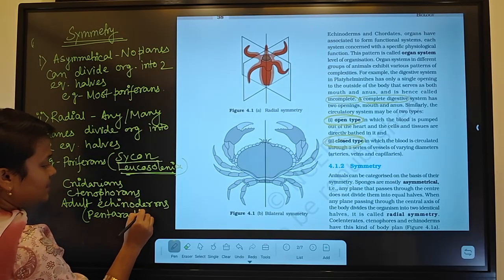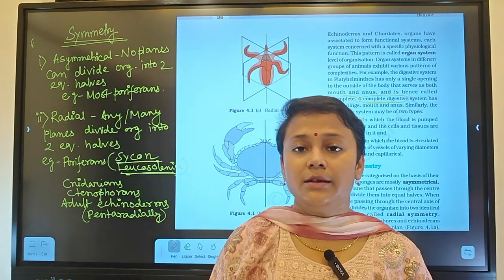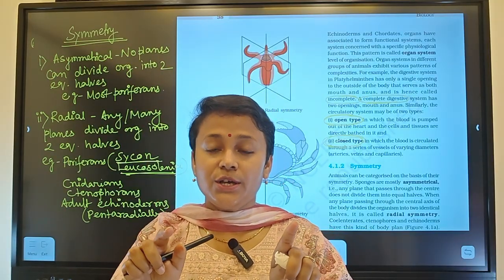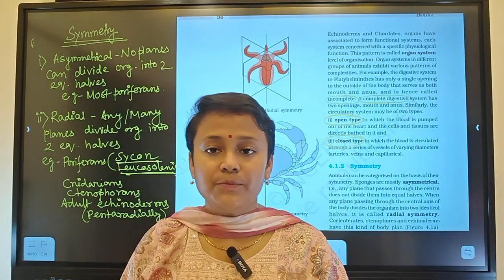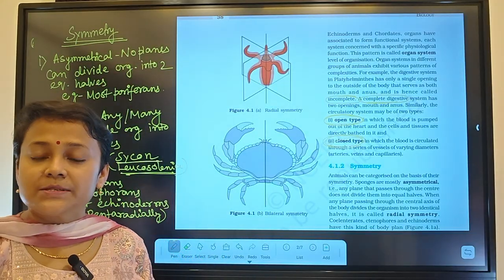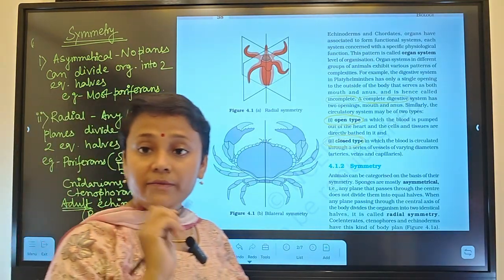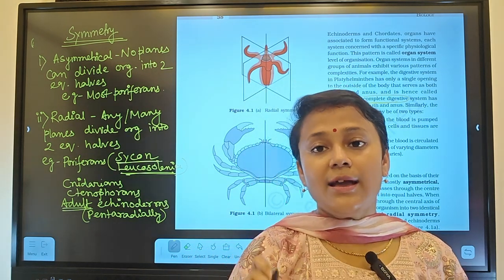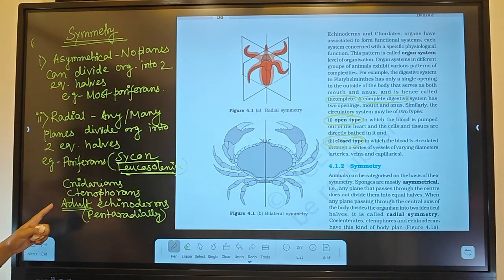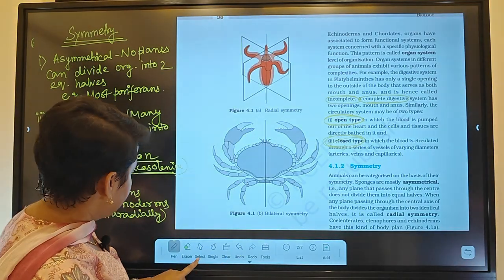What does it mean? Pentaradially symmetrical means body can be divided by 5 planes. Like starfish. You know that starfish will have 5 arms, right? So by 5 planes, we can divide the starfish into 2 equal halves. But remember that I told that adult echinoderms. Because larval echinoderm will have the bilateral symmetry, not radial symmetry. Okay? So here it is radial symmetry. Coming to next one.